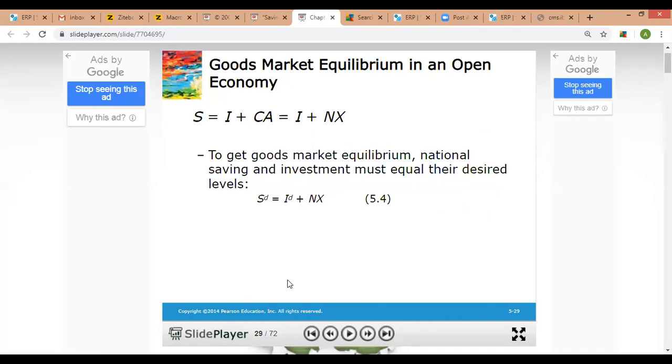So we would be making an assumption that businesses and individuals of a small open economy can borrow from other countries at a fixed world real interest rate. Why is it fixed? Because we earlier assumed that small open economies' international lending and borrowing and trade cannot affect the world real interest rate. So the world real interest rate and the domestic economy's real interest rate would stay the same.